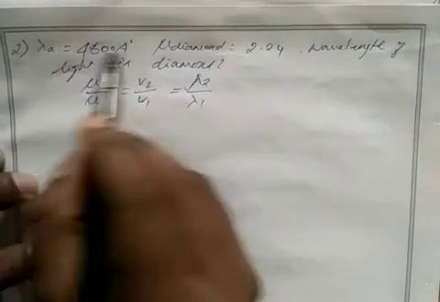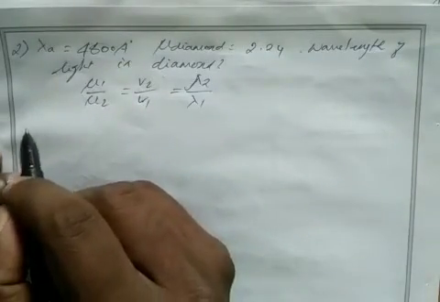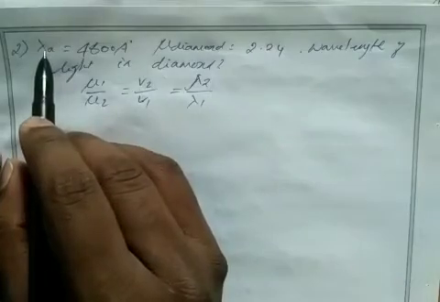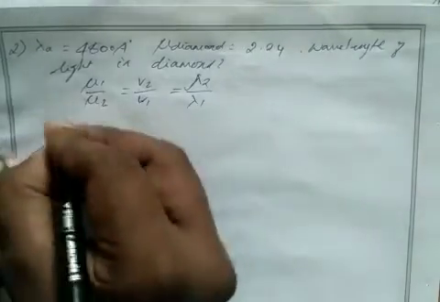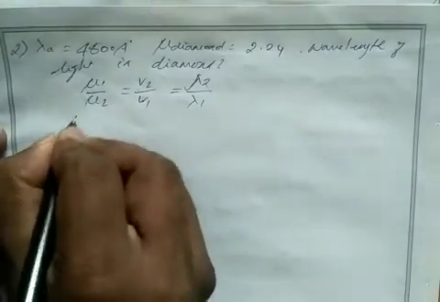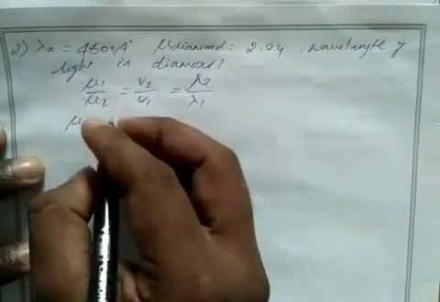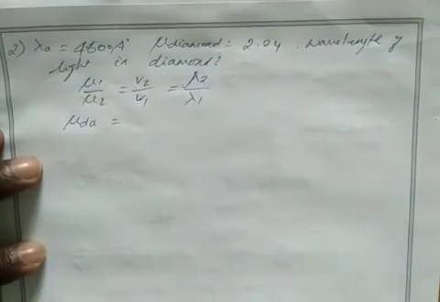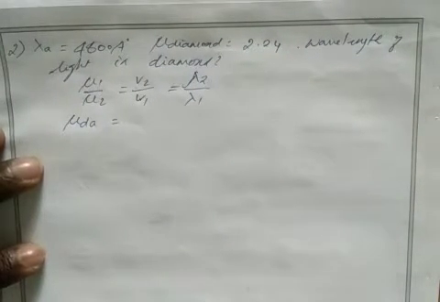Clear? For this respective medium, we have mu d and we have lambda a. So I can write refractive index of diamond with respect to air, because we know speed of light in air is constant. So from this constant value, we are able to find all the values.